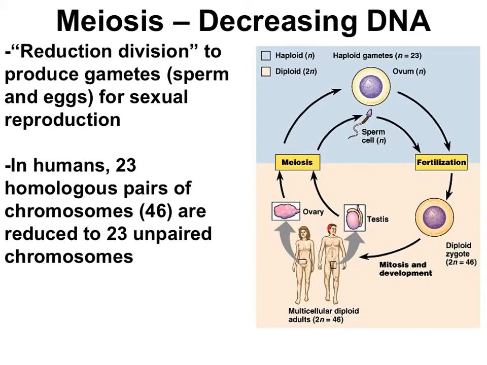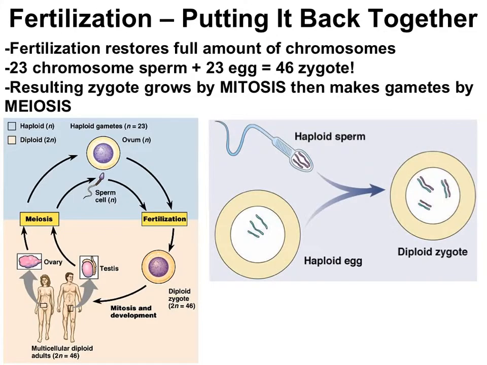Only the cells in the testes and ovary that make sperm and egg cells would do meiosis. These specialized cells do meiosis to reduce the chromosome number to 23. Then, fertilization is the process where the sperm and egg join together to make a new organism. Sperm and egg and the new organism. In humans, a sperm with 23 chromosomes joins an egg with 23 chromosomes to undergo fertilization.